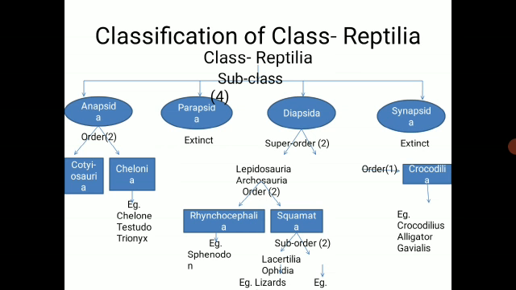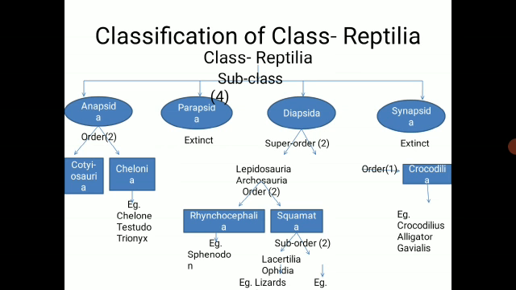So the Lepidosauria is divided into two orders. The first one, that is the Rhynchocephalia. The example is Sphenodon. And the second order of Lepidosauria, that is the Squamata. The order Squamata is again divided into two suborders, Lacertilia and the Ophidia. Here also the Ophidia must be present here. Okay. The example of the Lacertilia is lizard, and the example of Ophidia is snake.